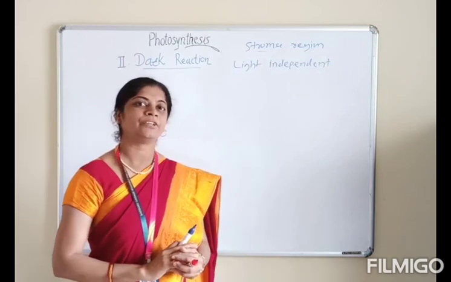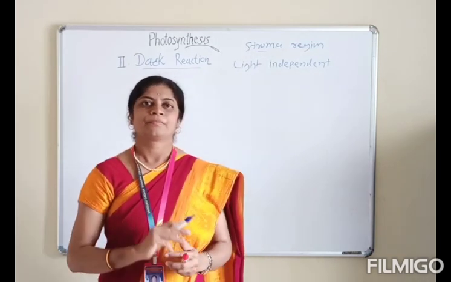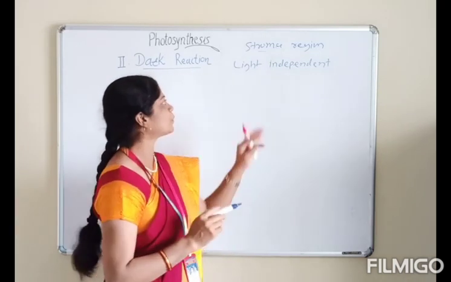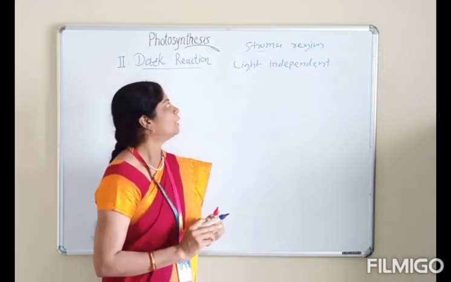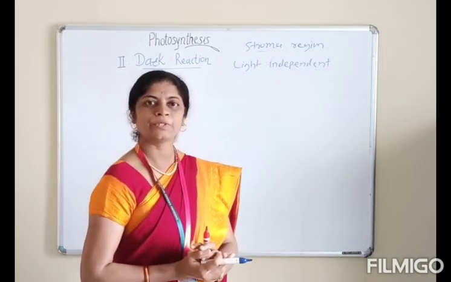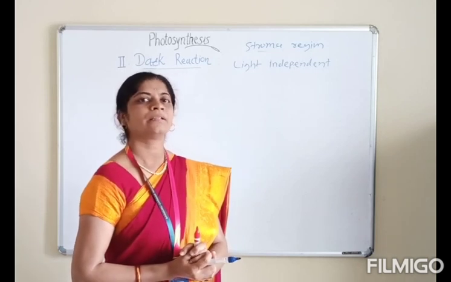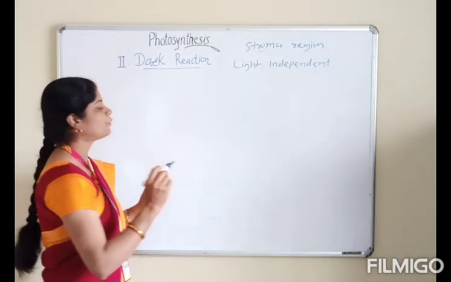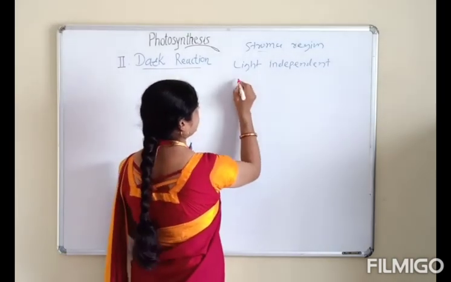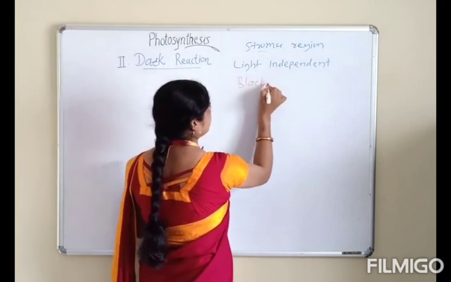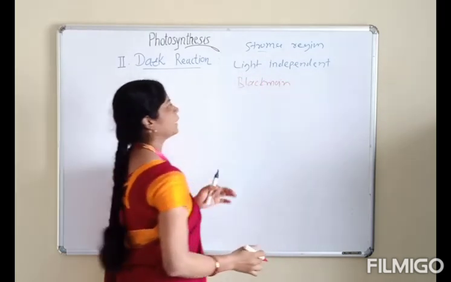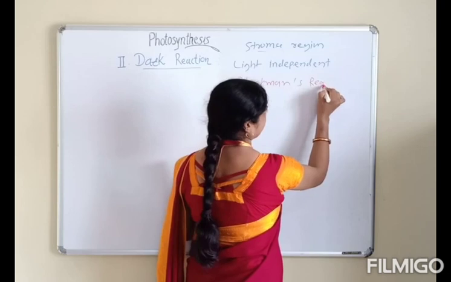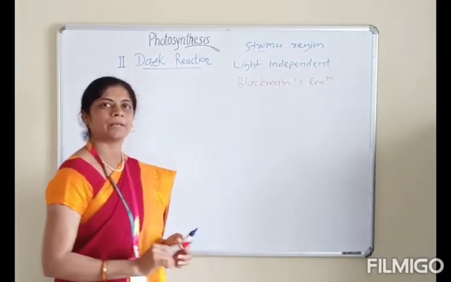Can you tell me the definition of dark reaction? The photosynthetic biochemical reactions which occur in the stroma region of the chloroplast, and are light independent, hence are called dark reactions. This non-photochemical process was first studied by the scientist Blackman. In his honor, it is also called Blackman's reaction.